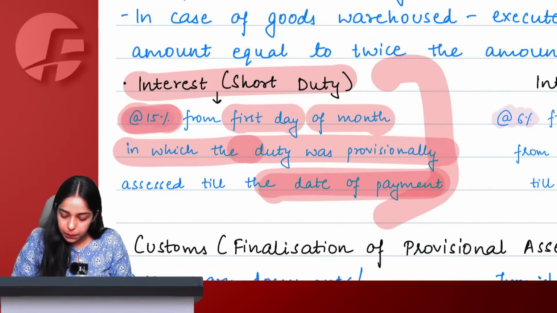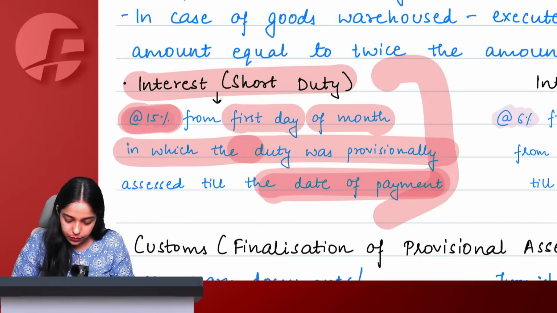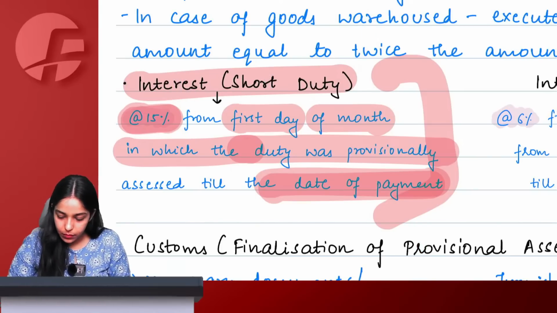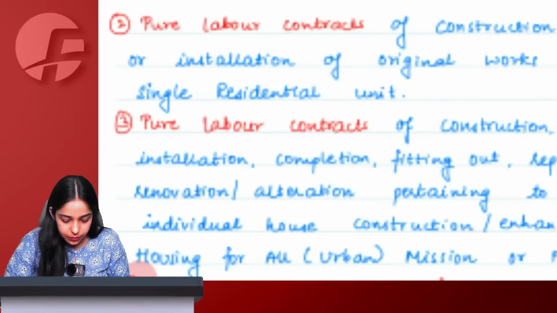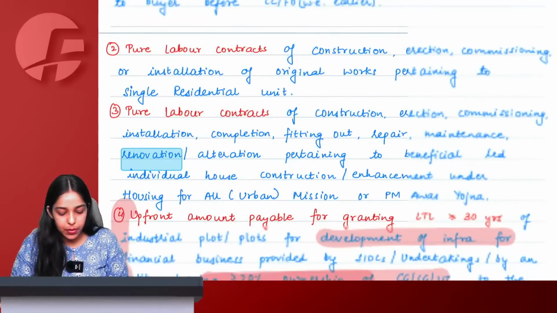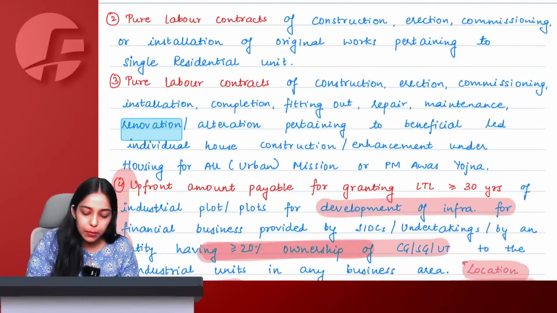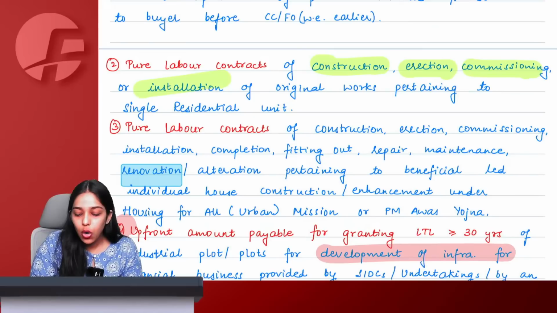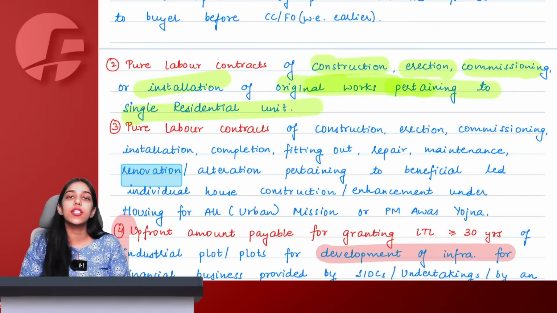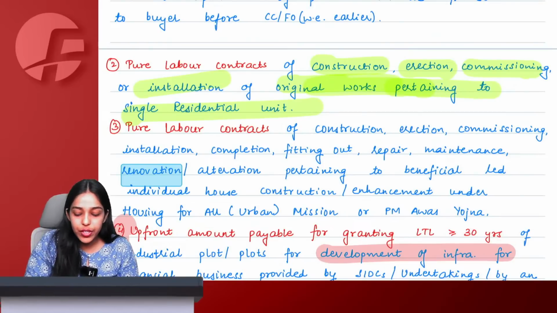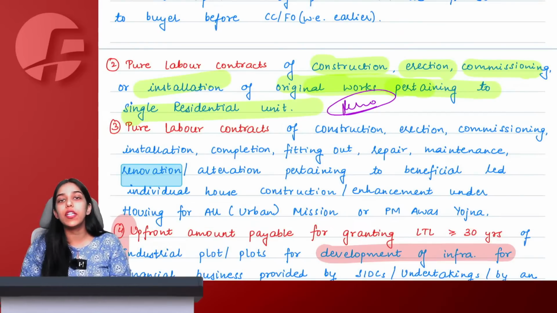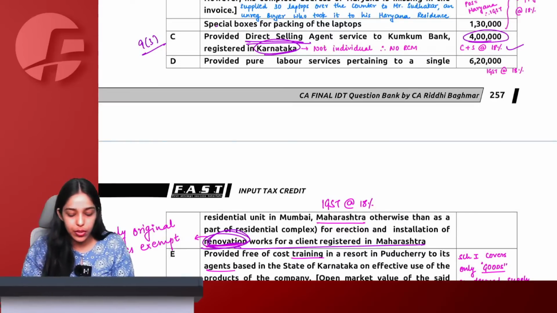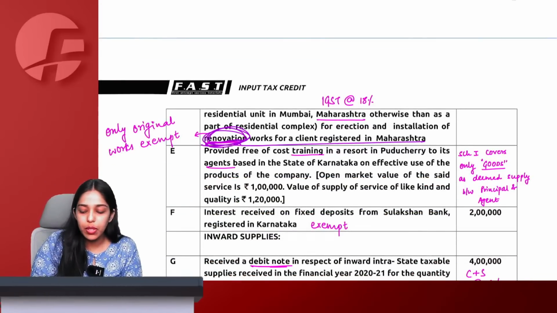So come here. See here. Come to the exemptions chapter, construction block. Pure labor contract of construction, erection, commissioning and installation. Original works pertaining to single residential unit are only exempt. Renovation is not mentioned here. Therefore, even though it is pertaining to a single residential unit, but it is renovation, therefore it will be taxable.